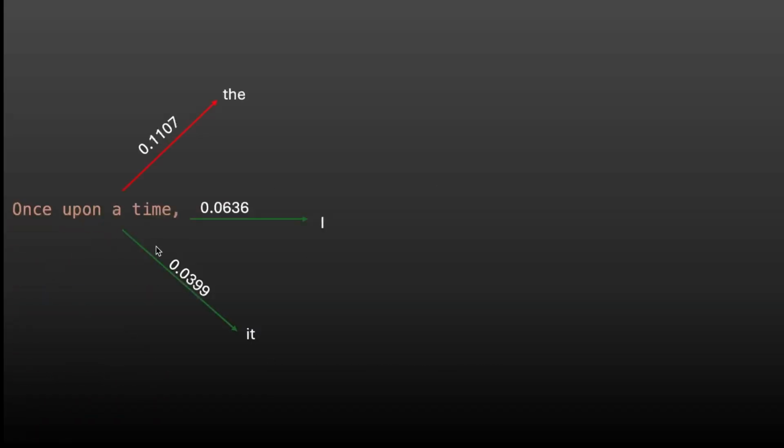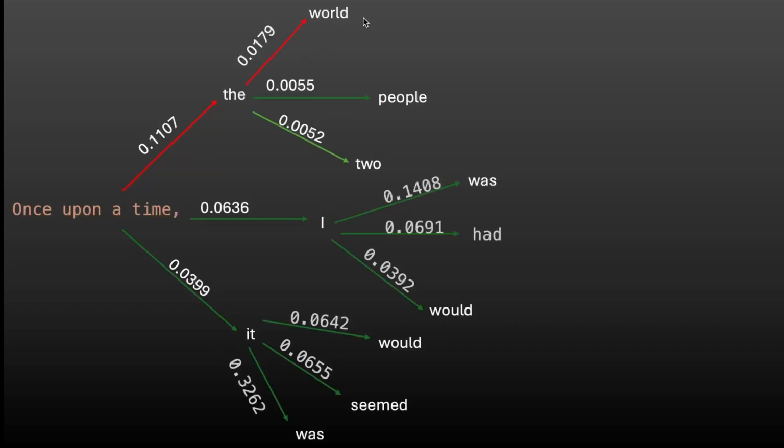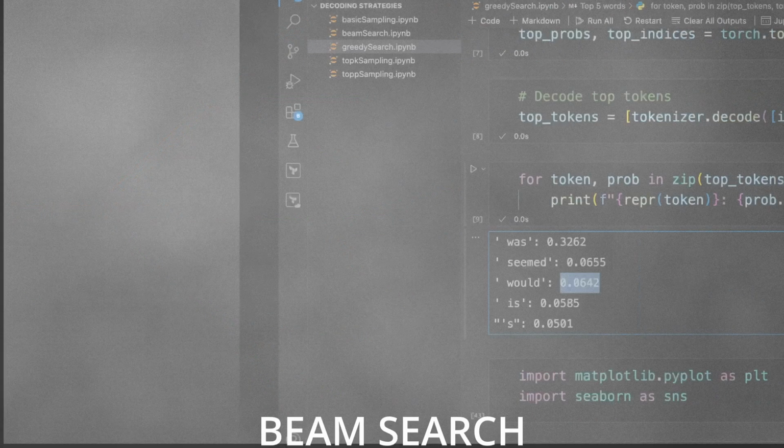Let's visualize greedy search. Our prompt was "once upon a time". The top 3 words predicted were "the", "I", "it". "The" was chosen as the next word as it had the highest probability. In the next step, the word with the highest probability was "world". But if we look closely, if in the first step "it" was chosen and then "was", its total probability is higher than "the world". This is one of the disadvantages of greedy search. To overcome this disadvantage, there is another decoding strategy, which is beam search.